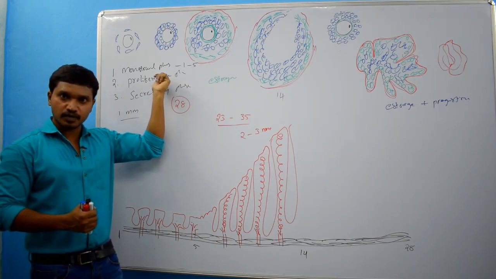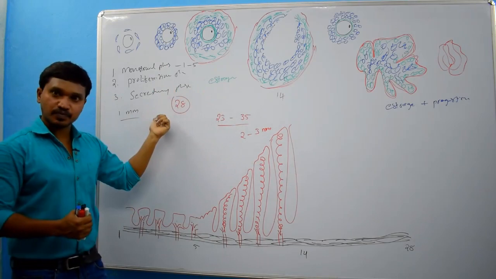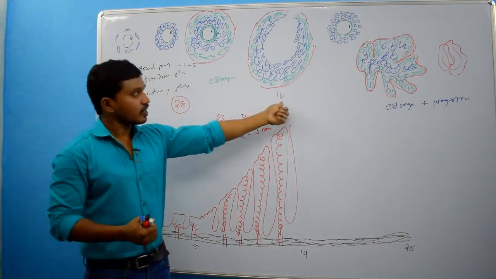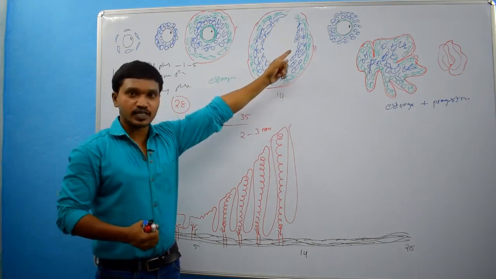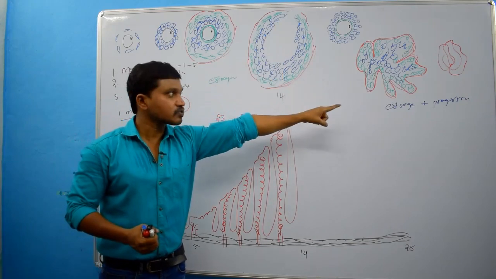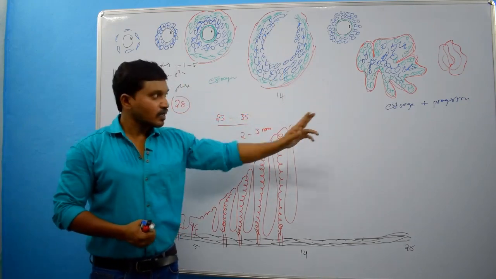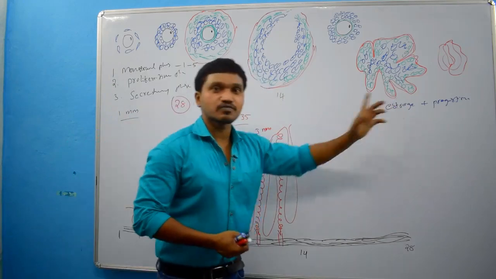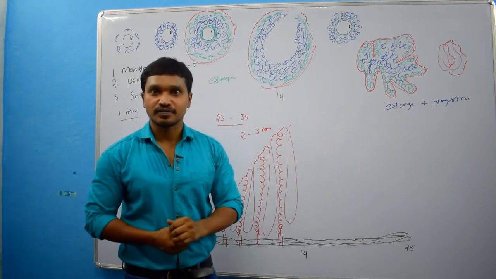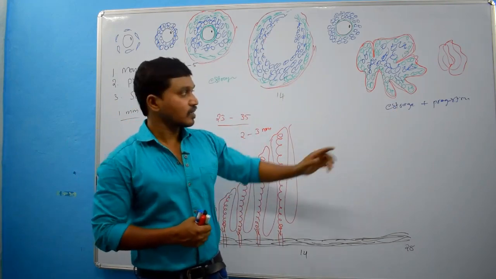Any difficulty up to here? Right. We will go to the secretory phase. In the secretory phase, on the 14th day ovulation happened. This follicle became the corpus luteum. The corpus luteum is producing estrogen and progesterone. Now under the influence of these hormones, the secretory phase will occur. So what is happening here?